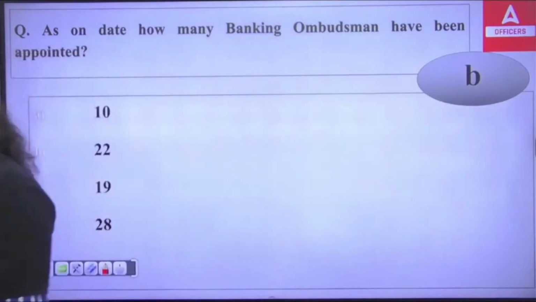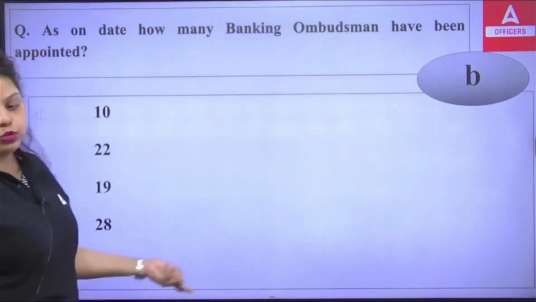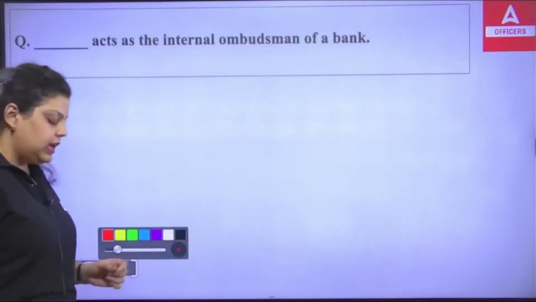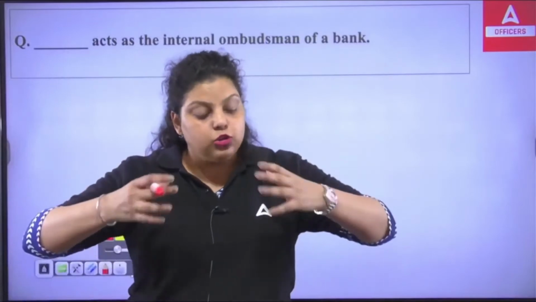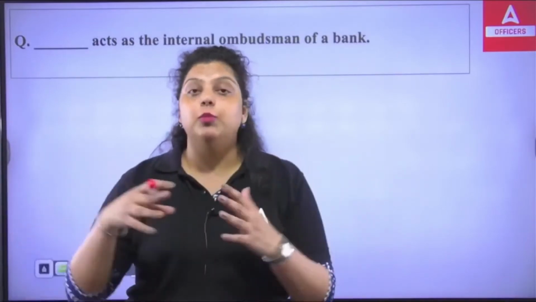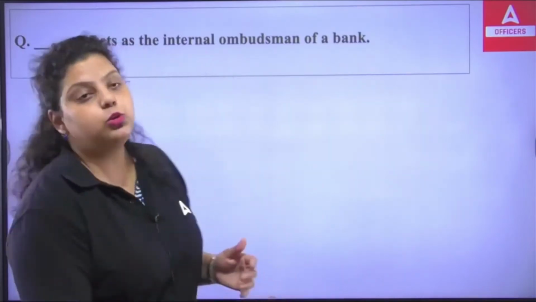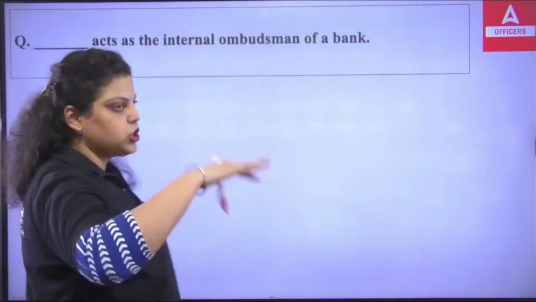The banking ombudsman used to have its headquarters in New Delhi. Now the Integrated Ombudsman Scheme has headquarters in New Delhi. In the banking ombudsman, there used to be a jurisdiction. If you wanted to complain about a bank, you had to check at what jurisdiction your branch comes in. Accordingly, you would complain in that office. Now in the Integrated Ombudsman Scheme, this problem of jurisdiction has been removed.